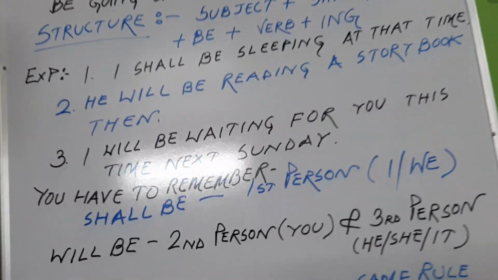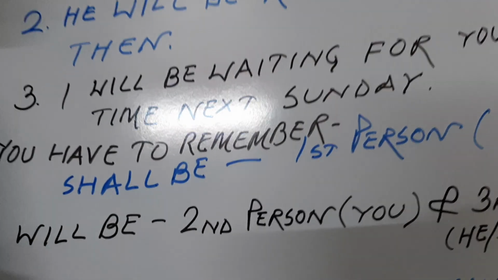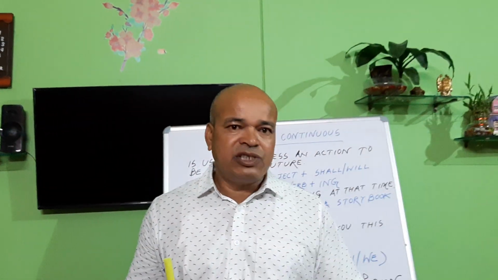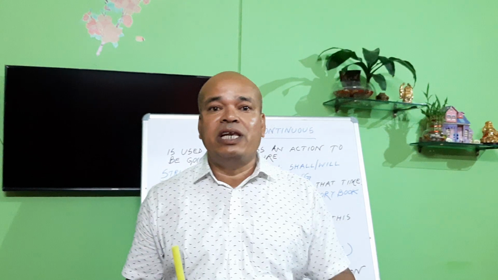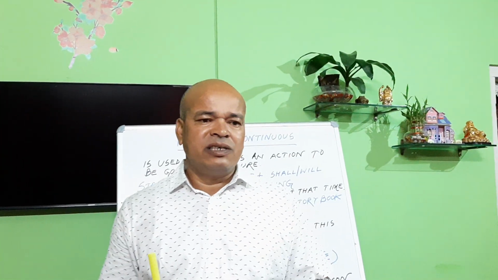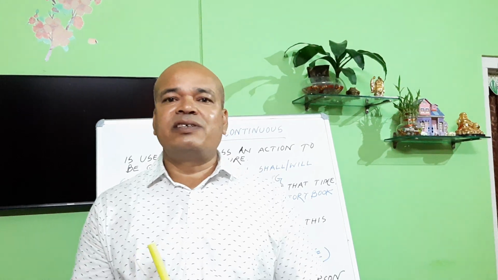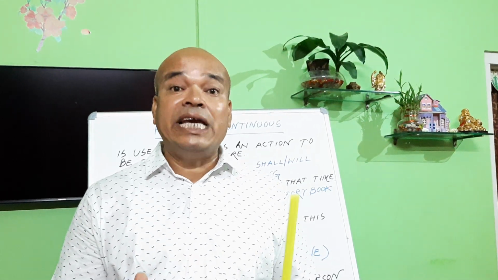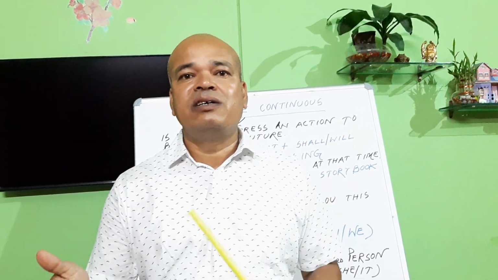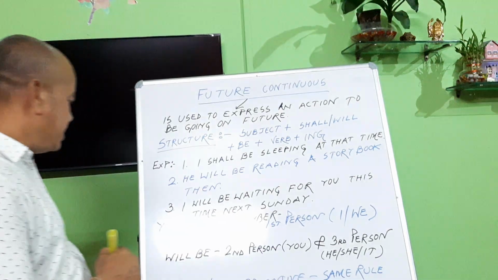Now you have to remember the use of shall be and will be. How you have to use shall or will, or you can also say shall be or will be, because after shall or after will you have to always use be. That's why you better say shall be or will be. So now see the use.